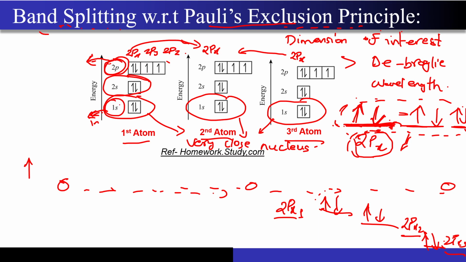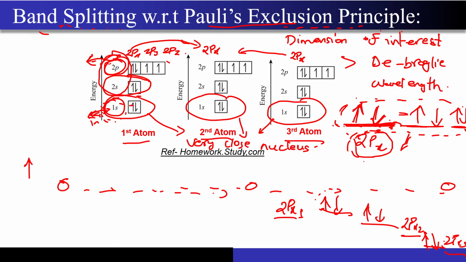So this is the reason why the electrons which are very close to the nucleus do not take part in that interaction, because they are very tightly bound with respect to the nucleus, right. You have to overcome the force with which this electron is being bound to the nucleus if you want this electron to participate during this interaction. But this does not happen. Even when you bring two atoms very close, these 2p and 2s orbitals will be the first ones that take part in the interaction, right.